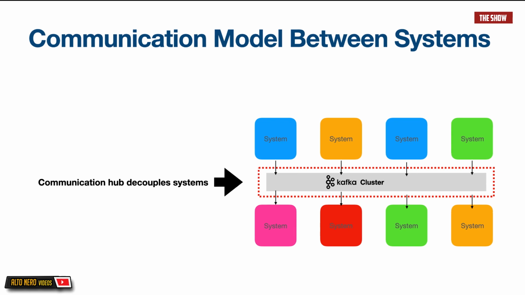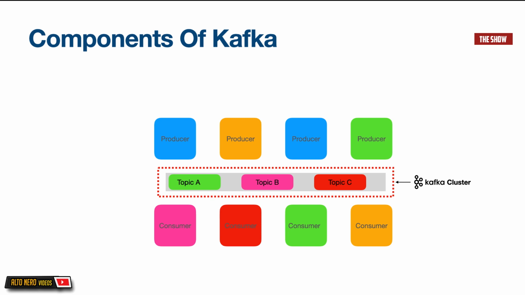If we add a bit more details to this diagram, we will begin to see the different components of the Kafka communication model. So as you can see, there is something called a producer, which we'll talk about very soon. So don't worry if you don't know what it is. There is something called a topic, and there is something called a consumer. And obviously, there is another thing called Kafka cluster, which contains the topics. It is important to mention over here that the Kafka topics are contained in something that we call a broker. And a broker is basically a Kafka server.